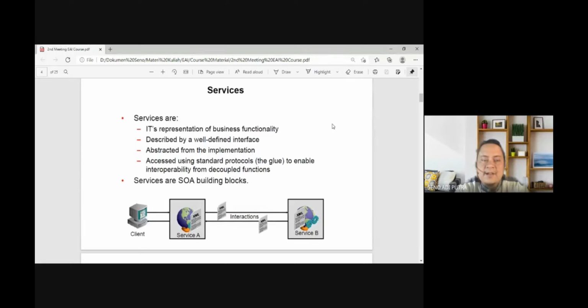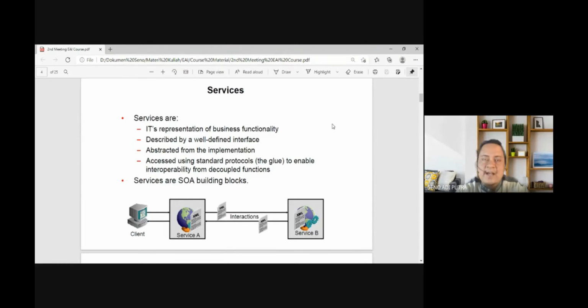And the third characteristic of a service is that it is abstracted from the implementation. So the user or client outside the organization does not need to know about the real implementation of the service.